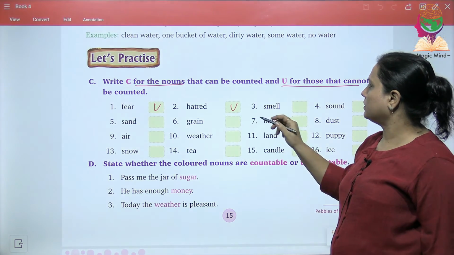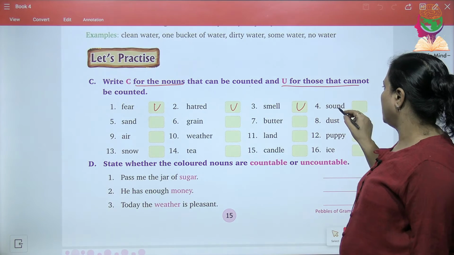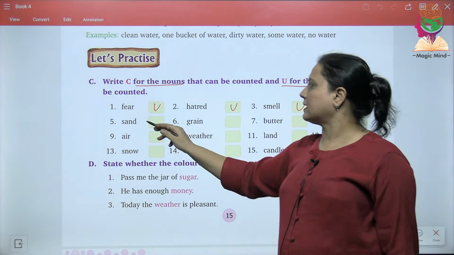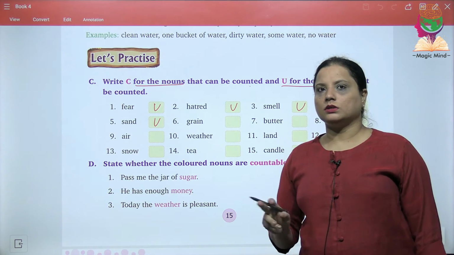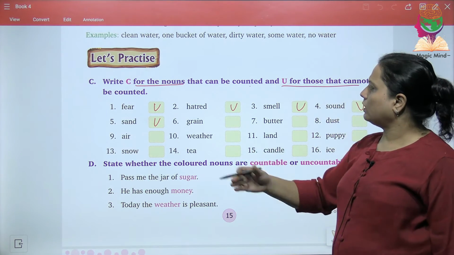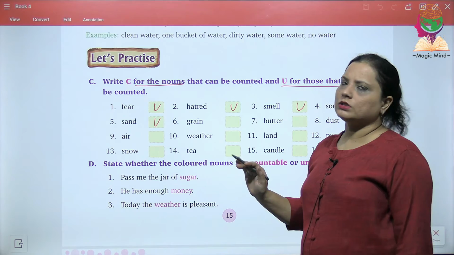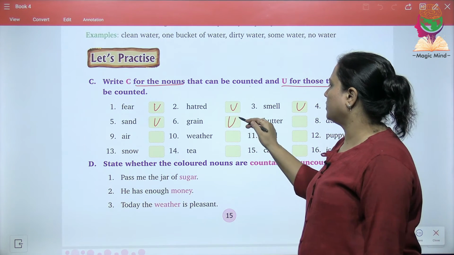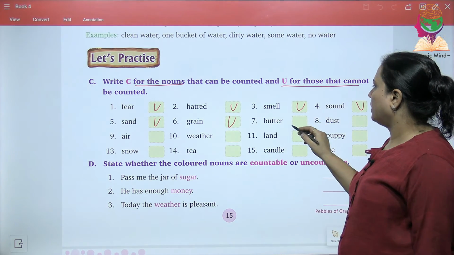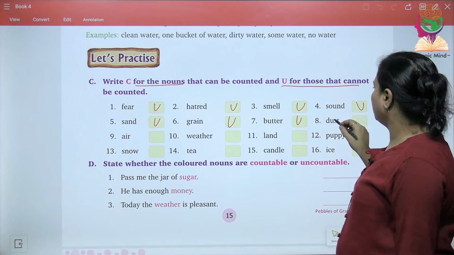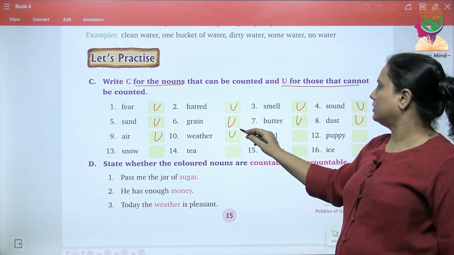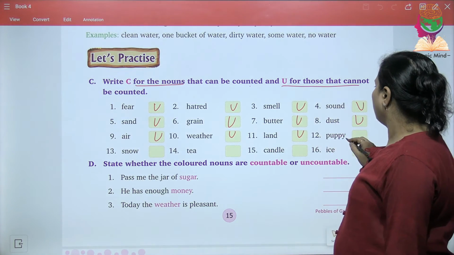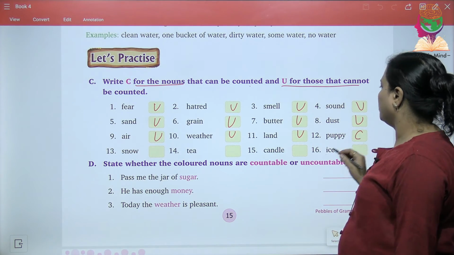Hatred, again it is uncountable. Smell, it is uncountable. Sound, uncountable. Sand, uncountable. Grain comes in countable and uncountable both, but since you are small, I can tell you that you will just write it again in uncountable. Grains cannot be counted. Butter, of course, it is uncountable. Dust, uncountable. Air, uncountable. Weather is uncountable. Land, uncountable. Puppy, of course, you can count them.